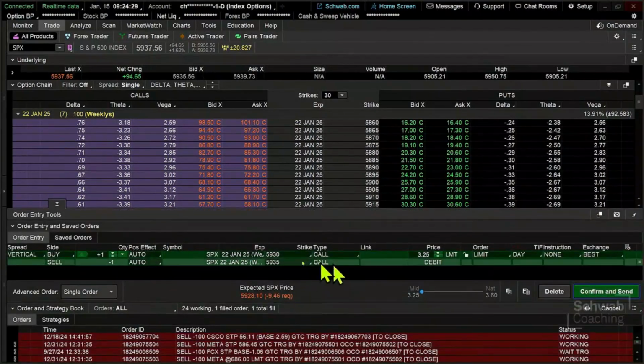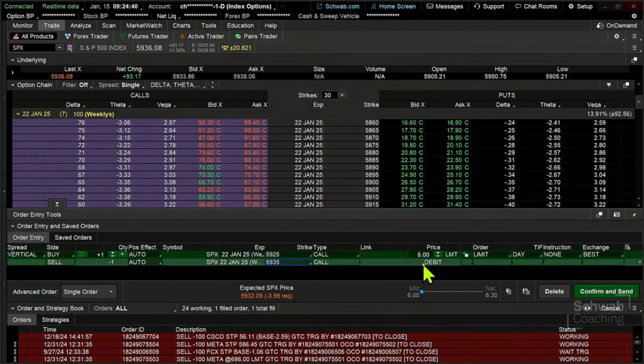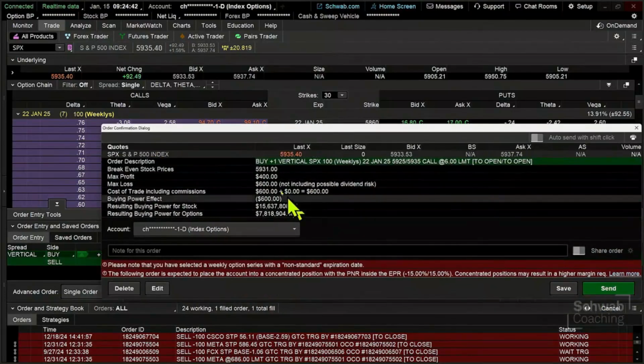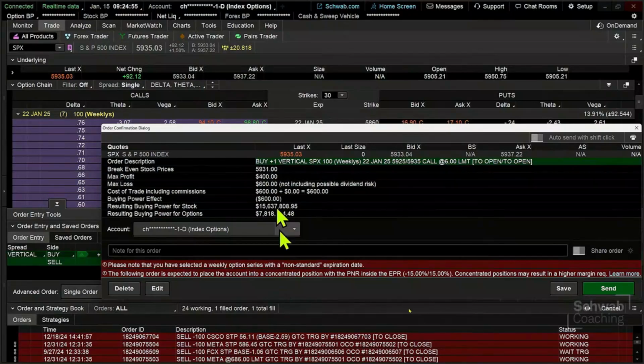So let me pop this back up and we'll adjust this, and we can say, hey, I'm going to go to the 59.25 and make that 10 points wide. I'm going to pay a little bit more for it, but I've now got a greater potential maximum gain in the trade because I've widened it out. And I've brought the long leg to a little bit higher delta, so a little bit higher probability of success on that long leg. So we're going to widen this out by 1 strike, put this in here, and go ahead and send this off.